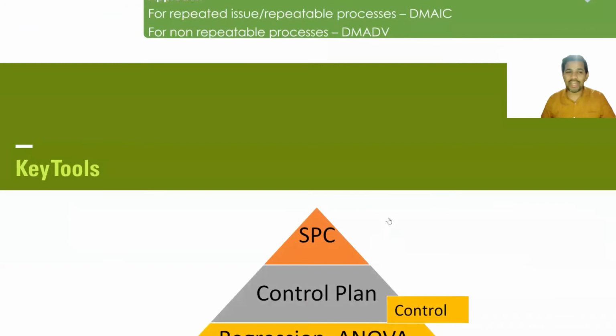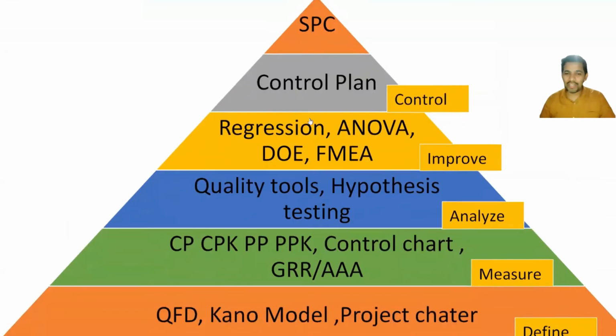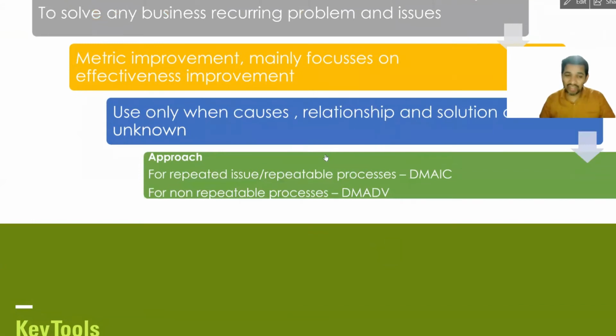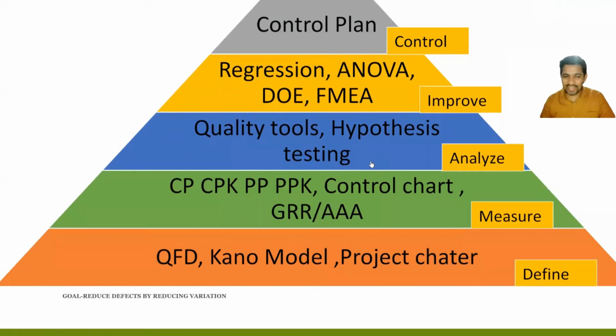Let's go to key tools. As I said in the beginning, we talked about the structure and the approach. It uses the DMAIC approach. Having said that, the goal is to reduce defects by reducing variation. Every defect is a rejection. We need to reduce defects by reducing variation.